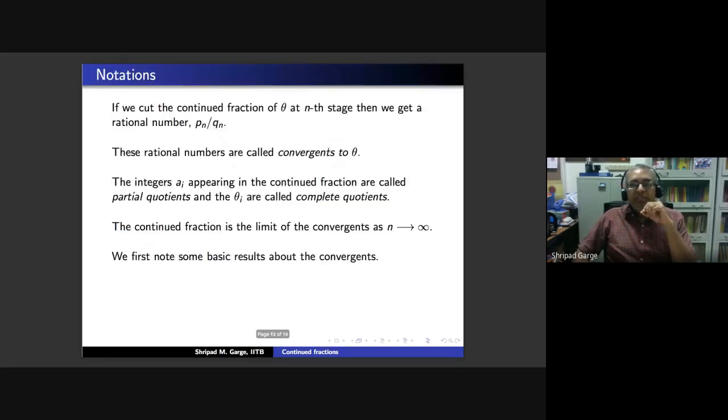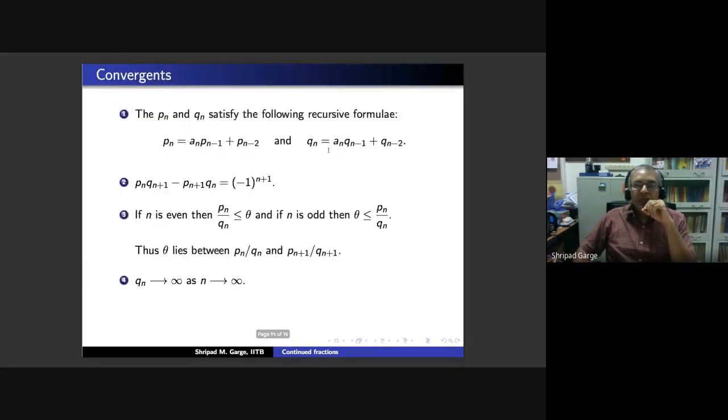You should think of this as you have a point and we are trying to approximate this point. You are starting from 0, you halt at the 0th approximation, which is the integral part of theta. Then you start going towards theta, and as you reach theta, you are not able to apply the brakes, and so you go slightly beyond theta. Then you realize that you have gone beyond.